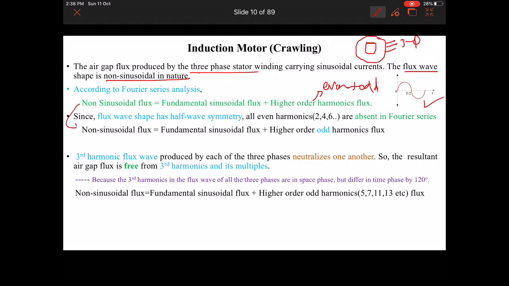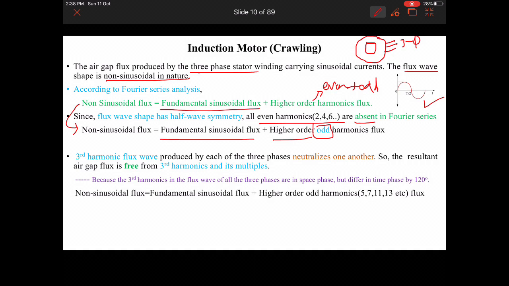So this equation can be reduced like this: non-sinusoidal flux is equal to fundamental flux plus higher order odd harmonics only, because due to half wave symmetry the even harmonics are absent. So only odd harmonics will remain in the non-sinusoidal flux.